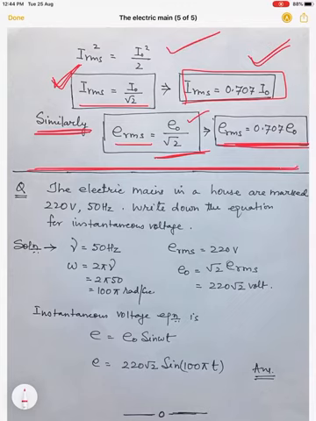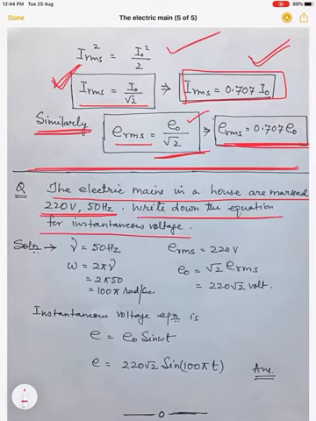Now one question I have taken here. The electric mains in a house are marked 220 volt, 50 hertz. Write down the equation for instantaneous voltage. So in this 220 volt, 50 hertz, 220 volt is actually the RMS value, just now I told you. And 50 hertz is the frequency. So frequency is 50 hertz.